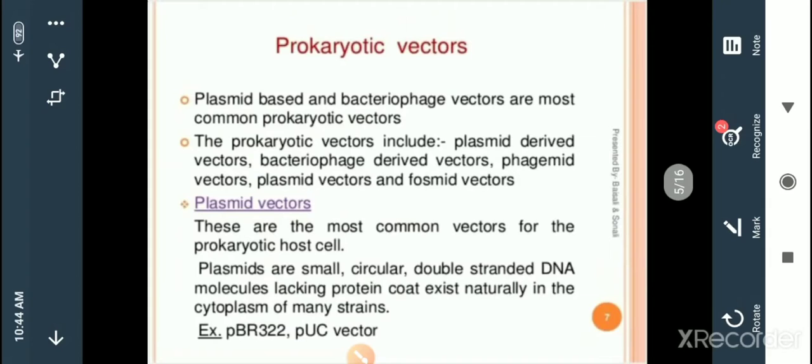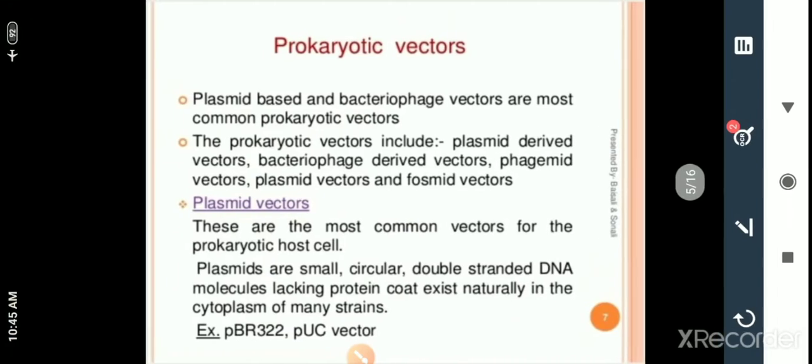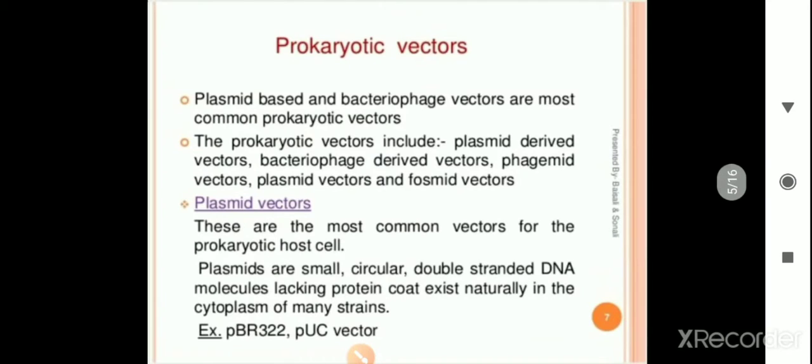One by one, in the last session we also discussed one type of plasmid, that is pBR322. Now in this session I am going to discuss the detailed structure, the detailed components of each and every vector. Plasmid vectors are the most common type of vectors seen in prokaryotes. The structure of a plasmid consists of a small circular DNA strand lacking a protein coat. It does not show any protein coat, and it is naturally seen in the cytoplasm of many strains.